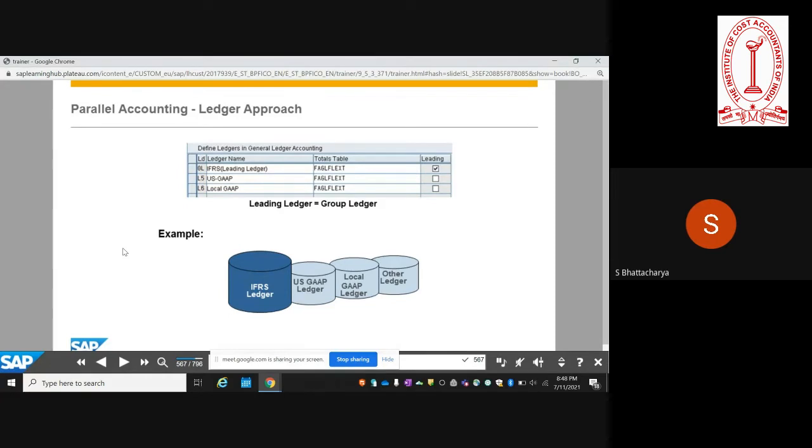With this parallel ledger concept, whenever you are posting any accounting document, you have the option. If you don't specify anything, it will post to all ledgers. But if you specify one particular ledger, then it will post to that ledger only, to the exclusion of the other parallel ledgers. That's something you have to keep in mind. And then when you are doing your financial reporting, you simply specify which ledger you want the P&L account and balance sheet for.